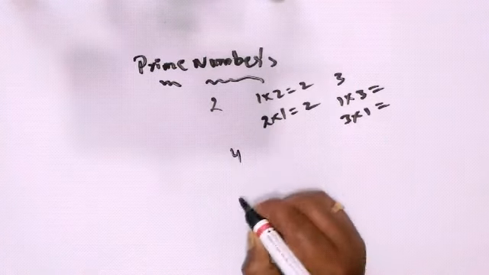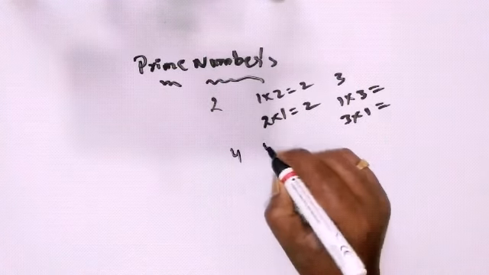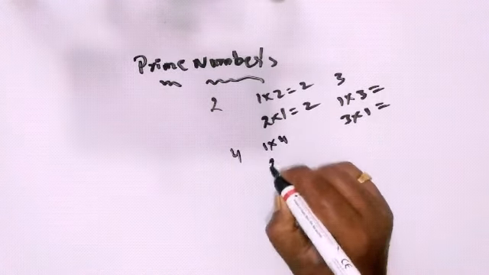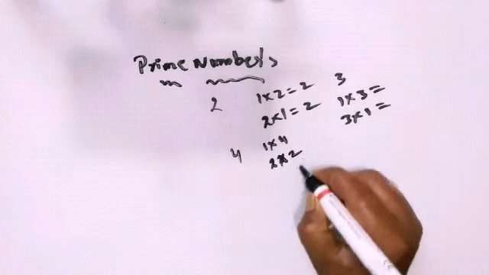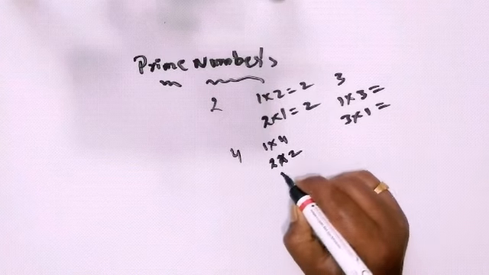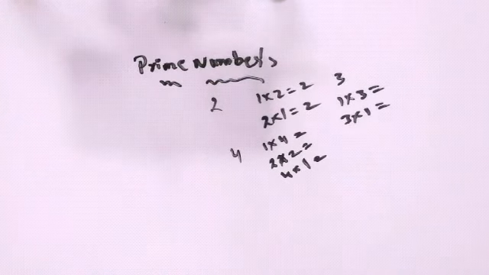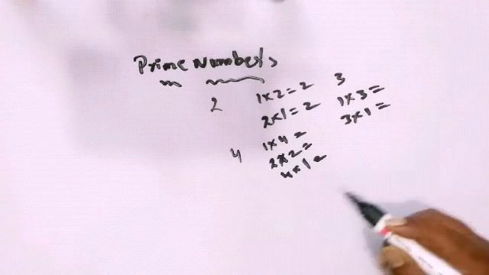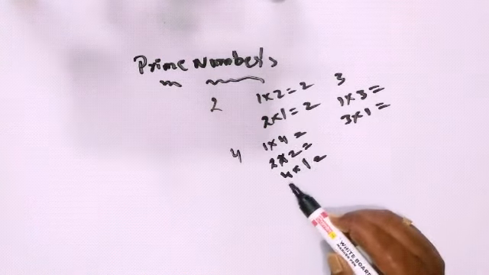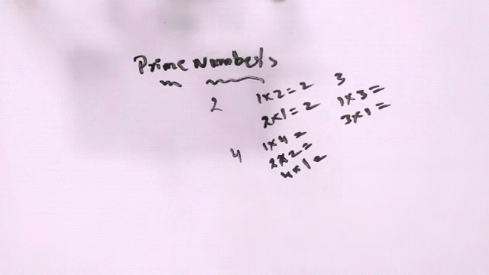Let's go with 4. 4 will come in 1 table, 1 four is 4, 2 table, 2 twos are 4, and 4 table also, 4 ones are 4. How many factors are there? There are 3, right? 1 four is 4, 2 twos are 4, 4 ones are 4. So here 3 factors are there.